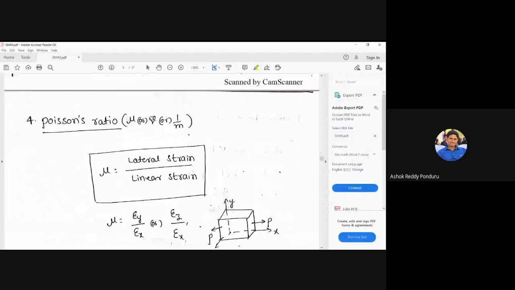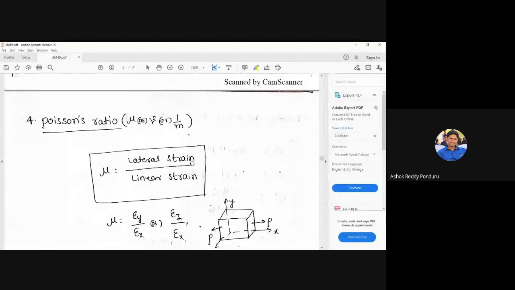For all materials, the value of mu is the Poisson's ratio. This is not the dynamic viscosity; nu is for kinematic viscosity, or 1 by m also. But from the GATE or ESE point of view, we are using the mu here. Lateral strain divided by linear strain. Already you know that. What is meant by the lateral strain and linear strain?